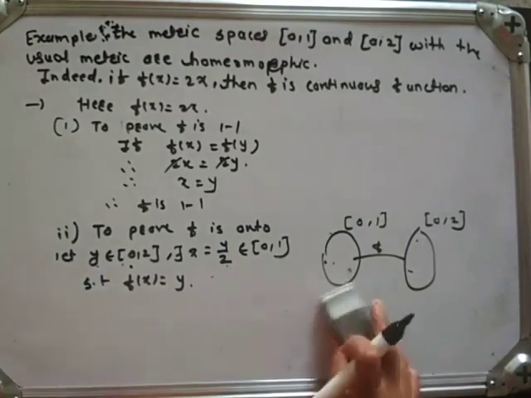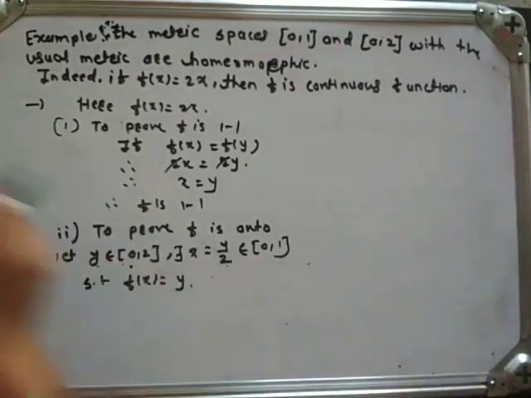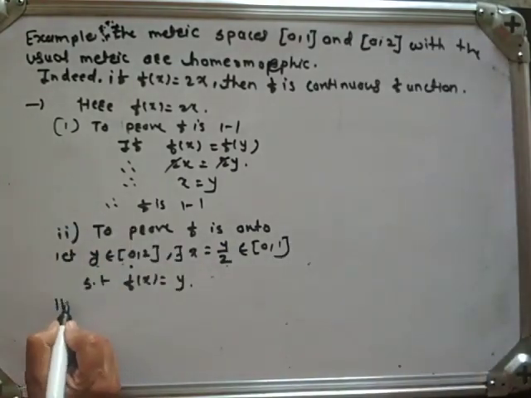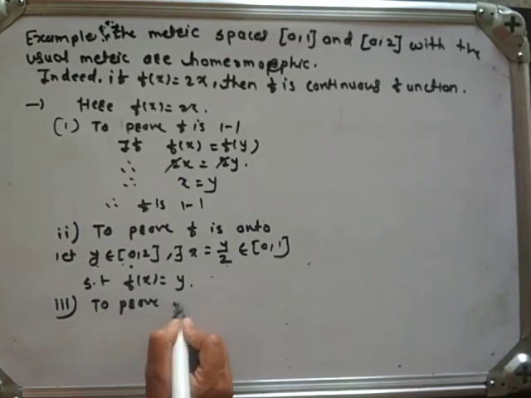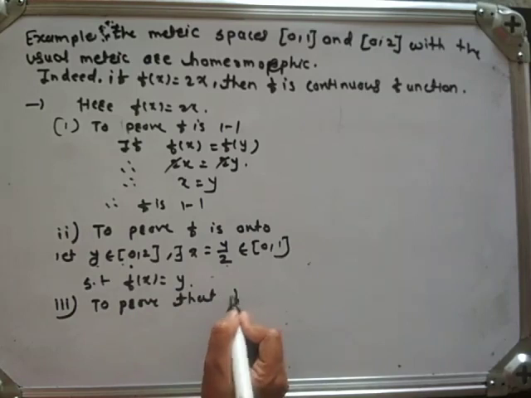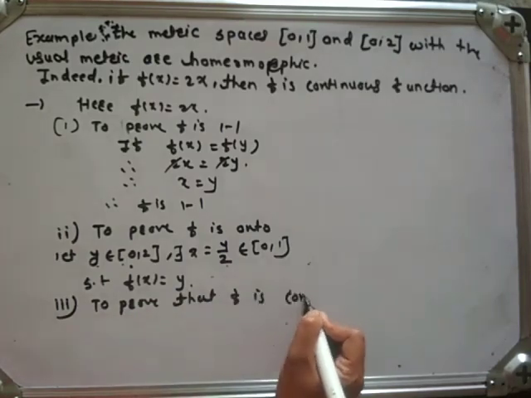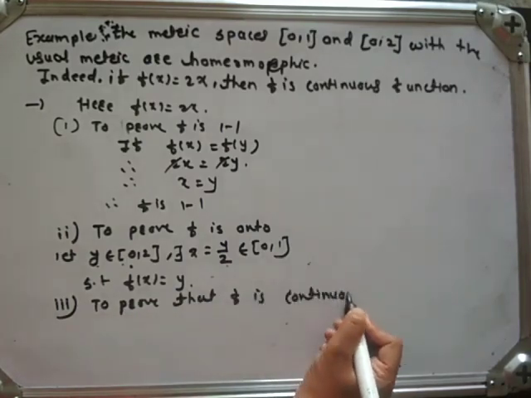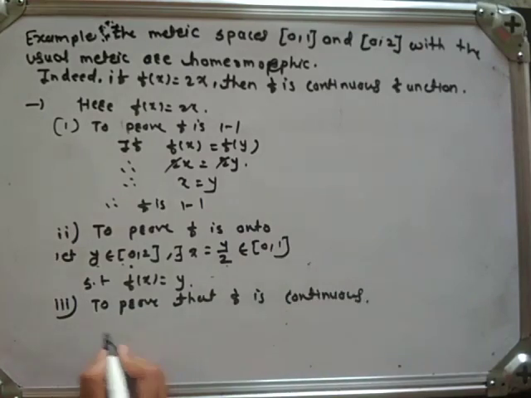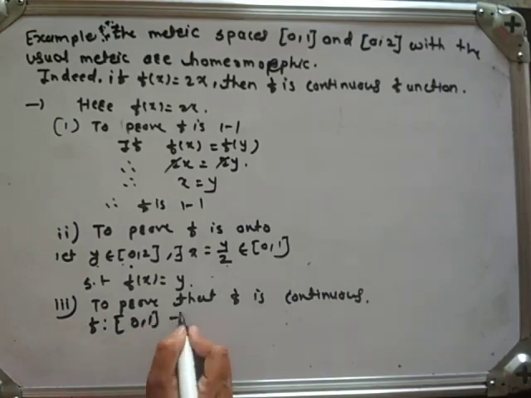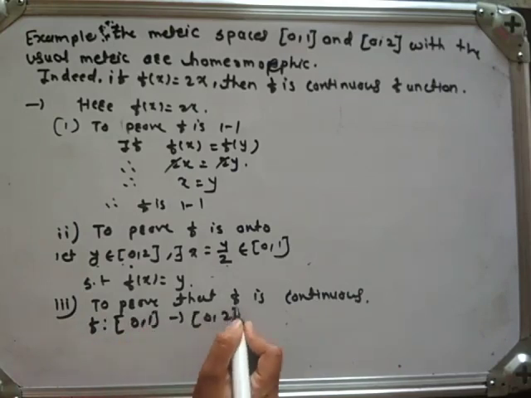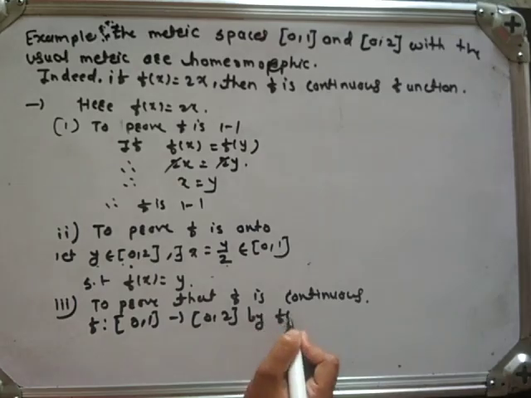Next, in the third part, we have to prove that f is continuous. Again, f is a function from closed interval 0, 1 to closed interval 0, 2 by f of x equal to 2x.